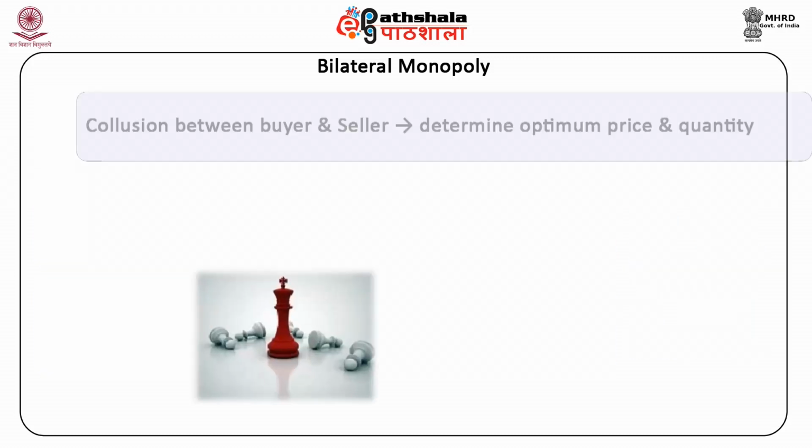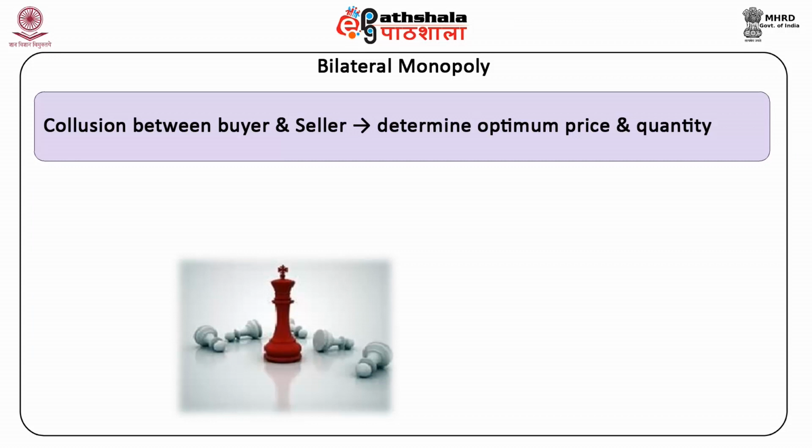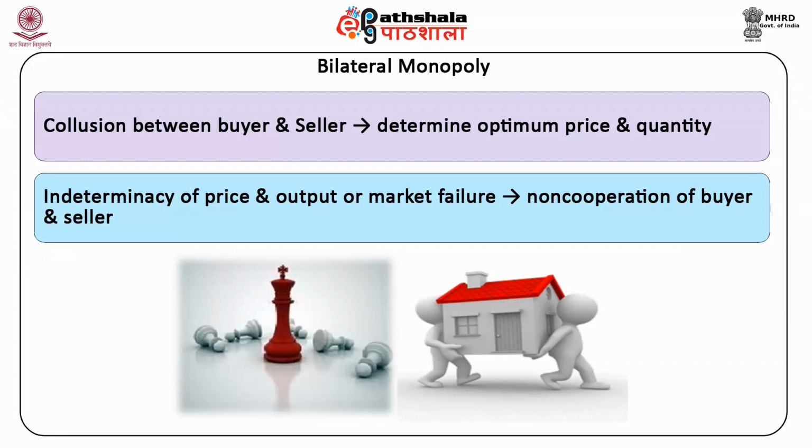C. There may be collusion between buyer and seller, that is joint profit maximization, to determine the optimum price and quantity. And D. The indeterminacy of price and output or market failure due to the non-cooperation of buyer and seller.